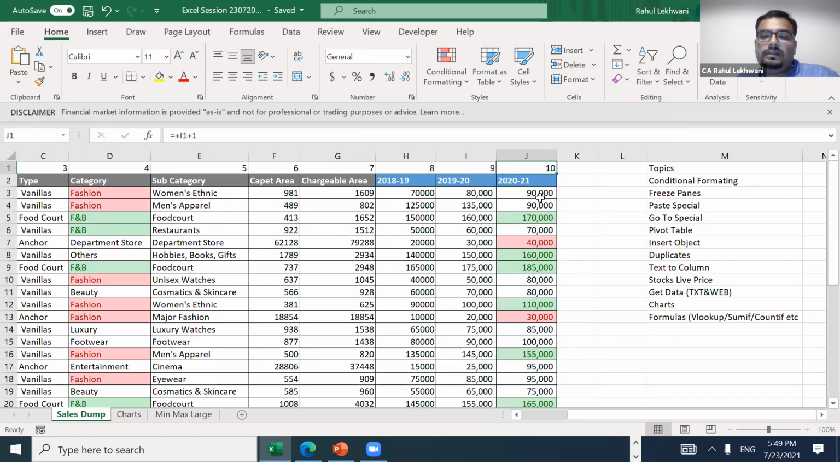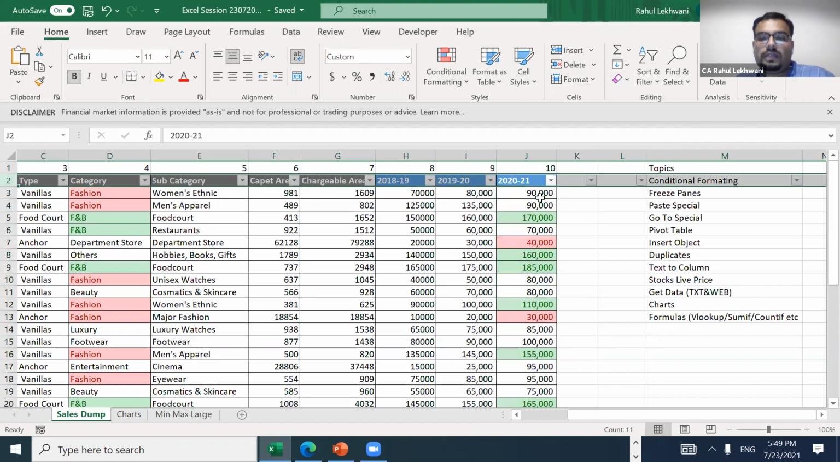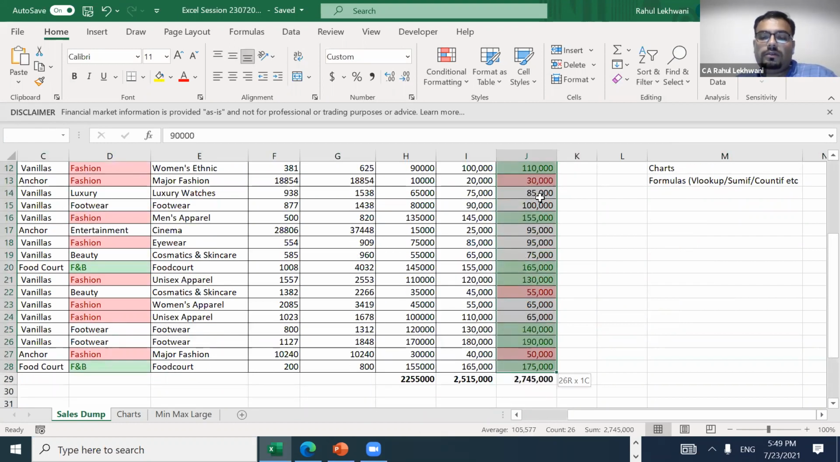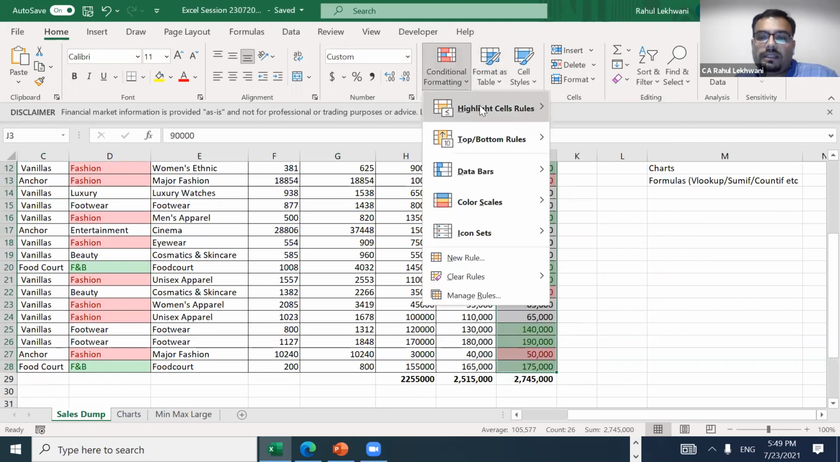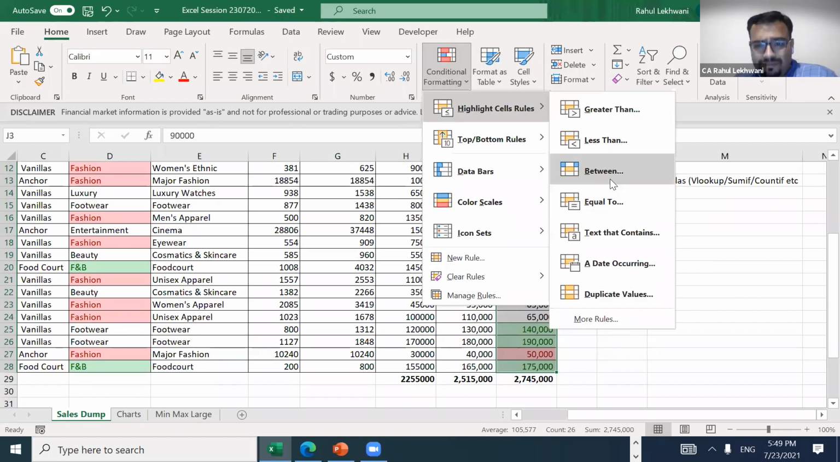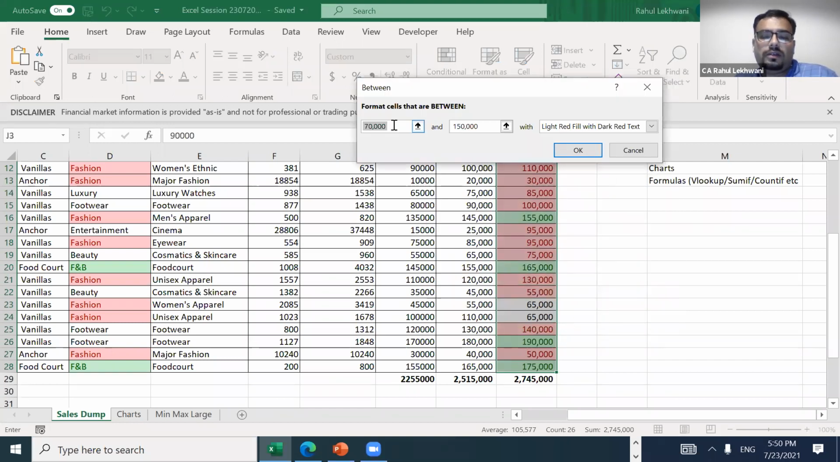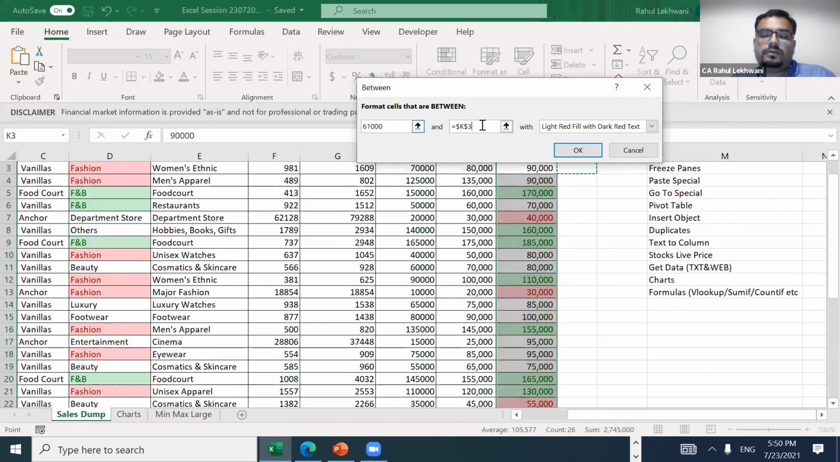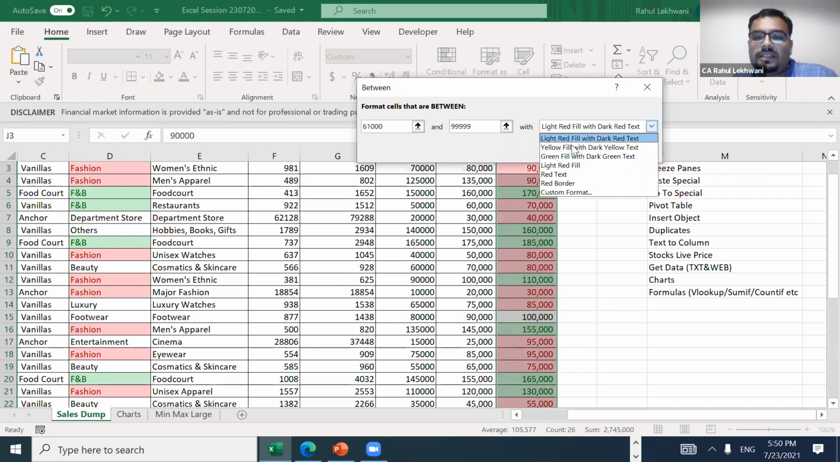Okay. And suppose if I want, I'll select the whole column, conditional formatting, then between. Okay, so between is what? I'll put 61,000 and maybe, because 1 lakh was this thing, so 99,999, right? Whatever is between this, you just put it as yellow.